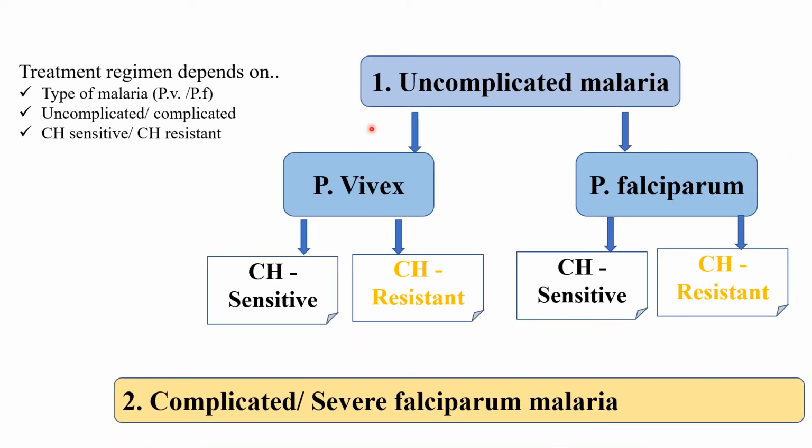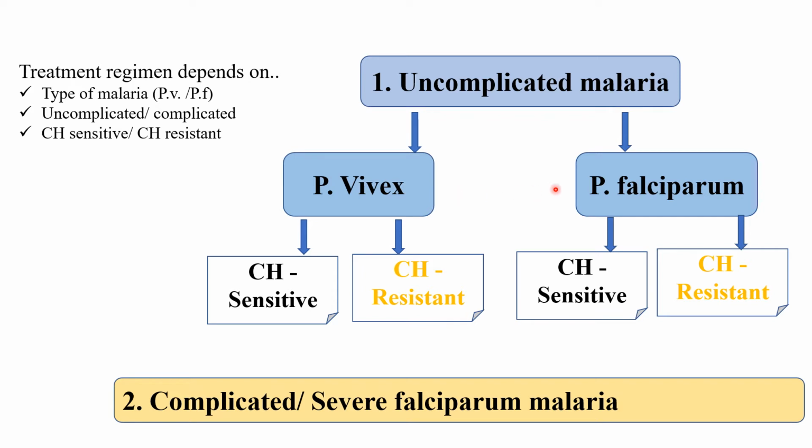This is the flow chart of how to proceed with the treatment plan. With malaria, the first thing is to know whether it is uncomplicated or complicated. Both are totally different clinically. Uncomplicated requires oral therapy, and complicated and severe malaria requires intensive parenteral therapy. In the majority of cases, complicated severe malaria is caused by P. falciparum. Now in uncomplicated malaria, the next question is which type of plasmodium is involved in the infection, whether it is P. vivax or P. falciparum.